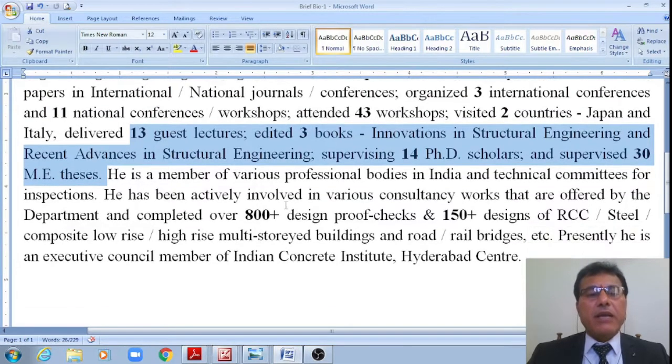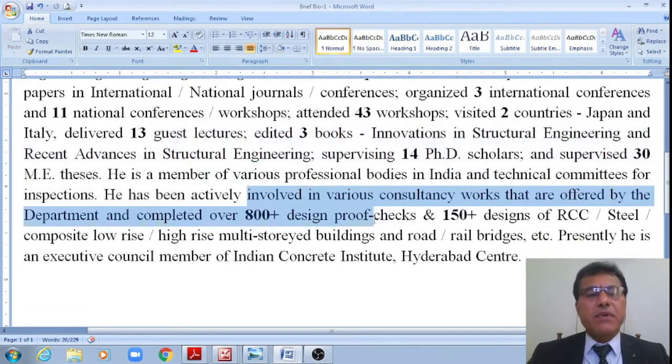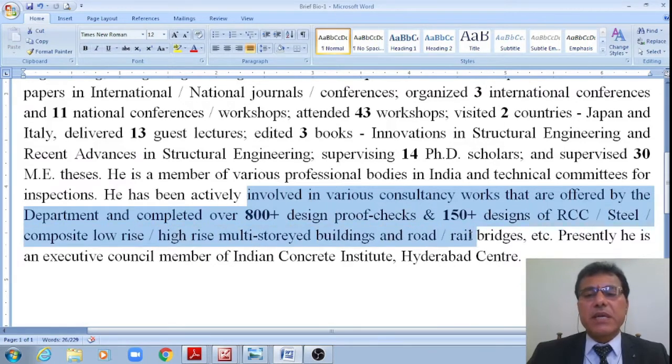I am actively involved in various consultancy works that are offered by the Department of Civil Engineering and completed over 800 plus design and proof checks and 150 plus designs of RCC, steel, composite, low-rise, high-rise, multi-story buildings and road as well as railway bridges. Now, once we see this brief profile, let us see what we'll be discussing in today's class, students.